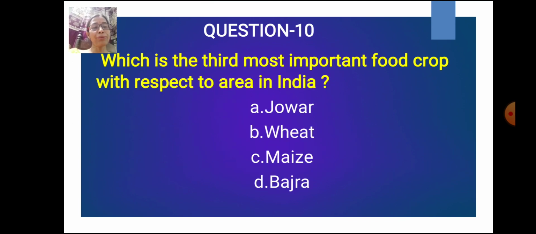Question number 10. Which is the third most important food crop with respect to area in India? So, with respect to area in India, jowar is the most important crop grown in India.